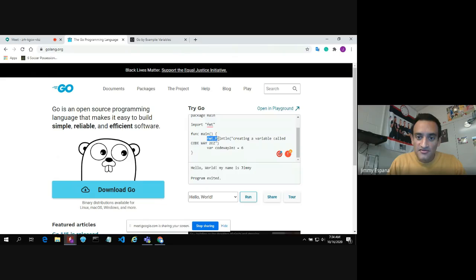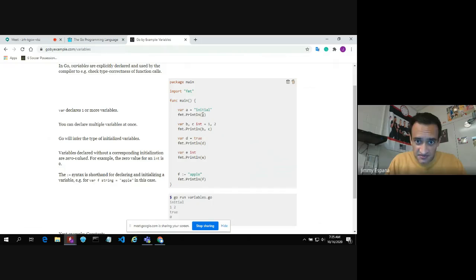I'm going to recopy this code. I'm going to essentially use it here, and we're going to inform the user what we just did. So we are saying here, creating a variable called code way too easy, and we just did that. We gave it a value of 6, and then we're going to inform the user on the output screen here. And its value is, and then we close that parentheses, and then we are going to go with this example here. We can just reference the variable here. We reference variable A here.